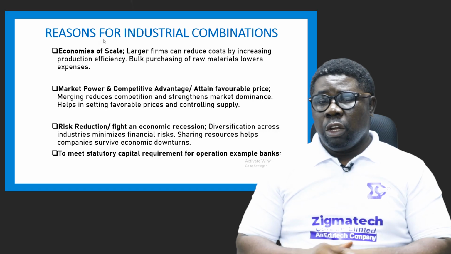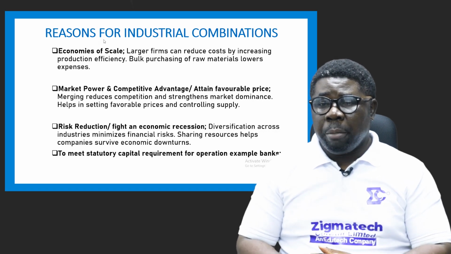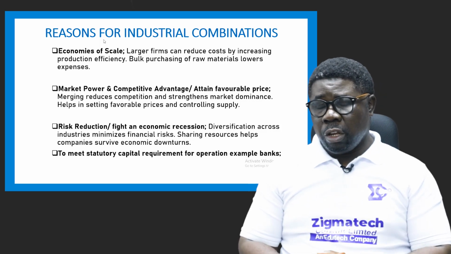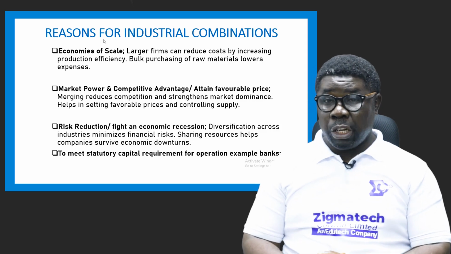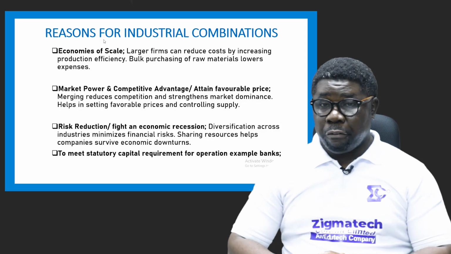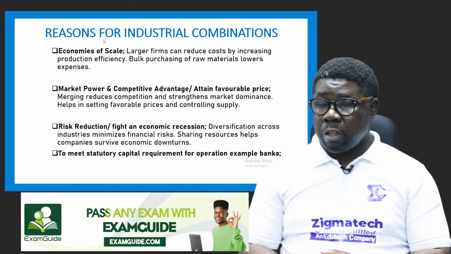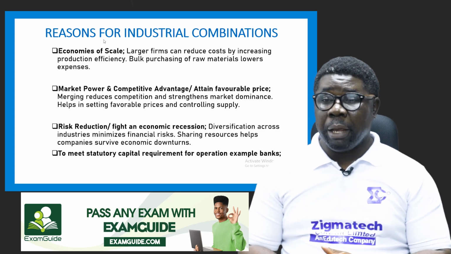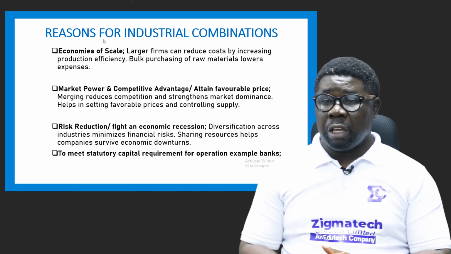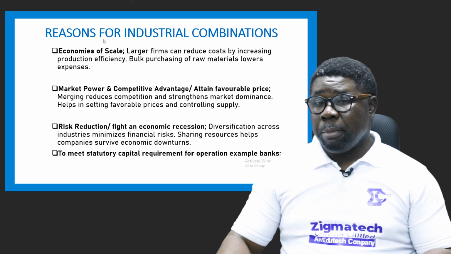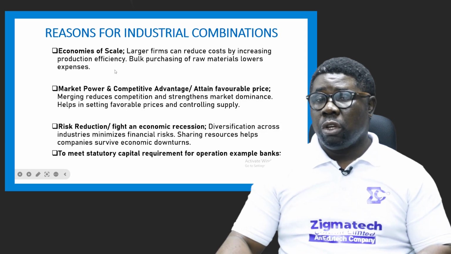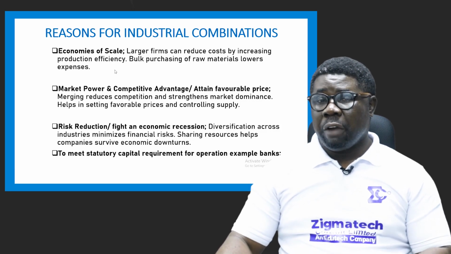Then the next one is that they also want to meet statutory capital requirements, especially for the banking sector. One of the requirements is that you must have, I think, 250 billion naira in assets or reserve fund to be able to establish a banking institution. An individual who doesn't have this amount of money may want to merge with other institutions that can help them raise this amount before they can be given a license to operate as a bank. So you need to meet statutory requirements. That is why one or two persons or firms can merge or combine.